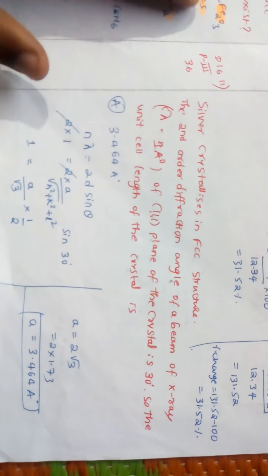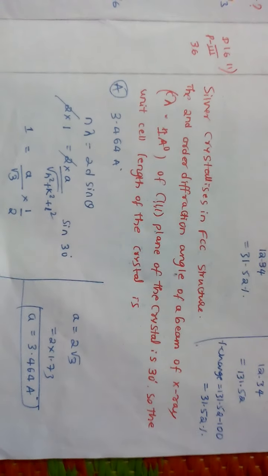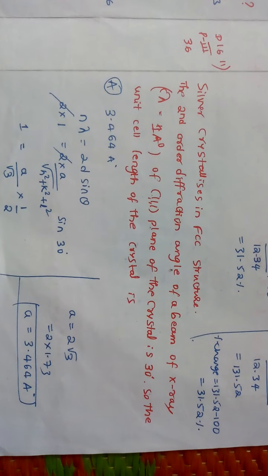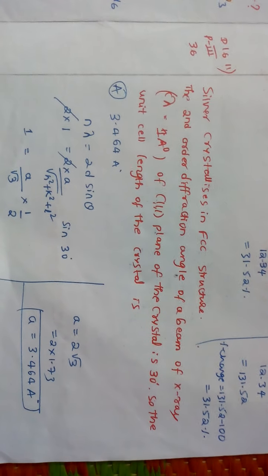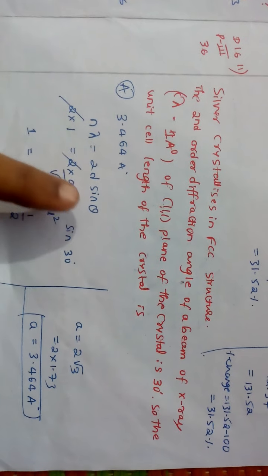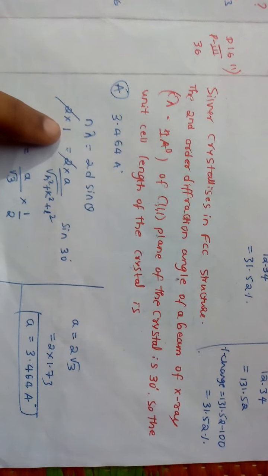For this question, silver crystallizes in FCC, the second order diffraction angle of an X-ray beam, they have given values, for the 111 plane of the crystal is 30 degrees. So what is the unit cell length of the crystal? Here n lambda is 2d sin theta, n is second order, lambda is 1 angstrom they have given.